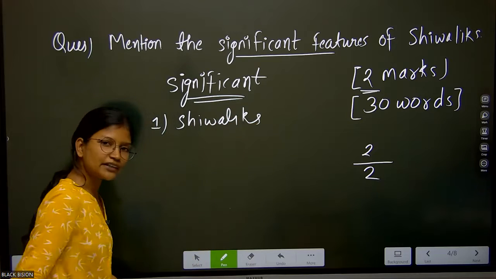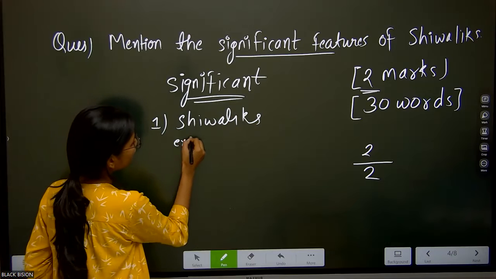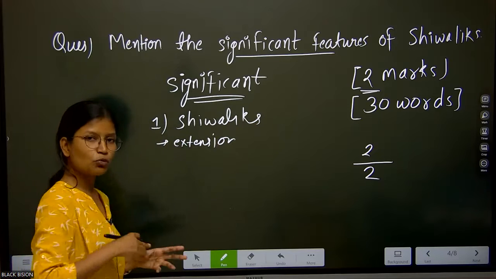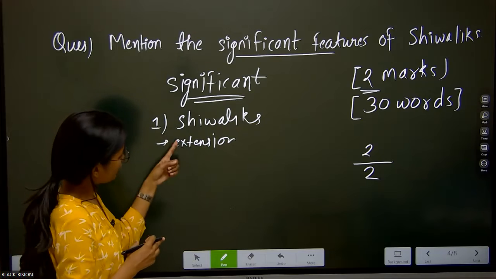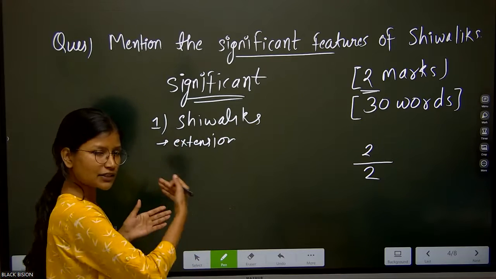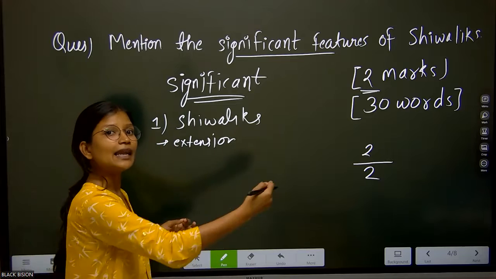What exactly do we have to write about the Shivaliks? The extension of the Shivalik. Okay. So location is the most important thing in geography. So we have to write here the extension, the physical extension of Shivalik, the extent of the area, or maybe the length of the Shivaliks.